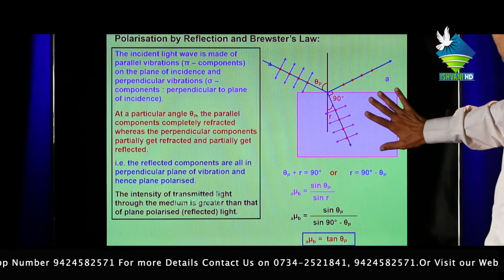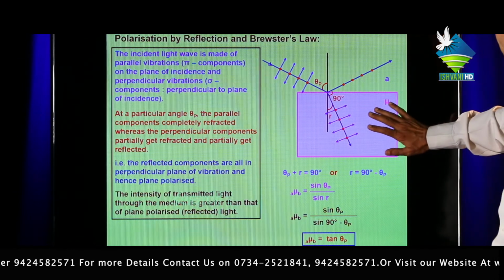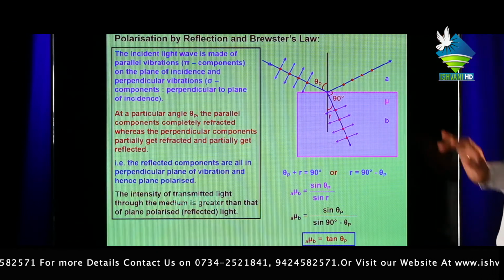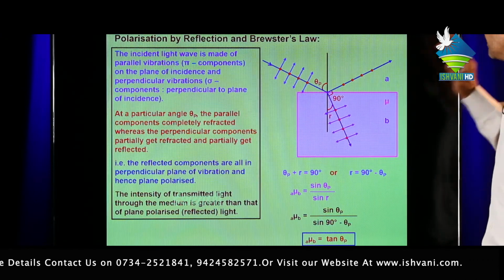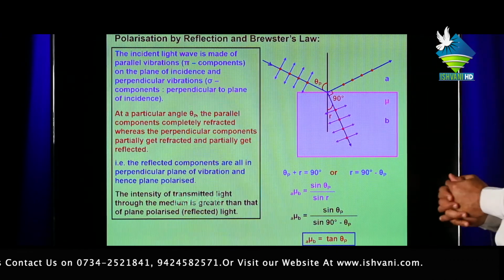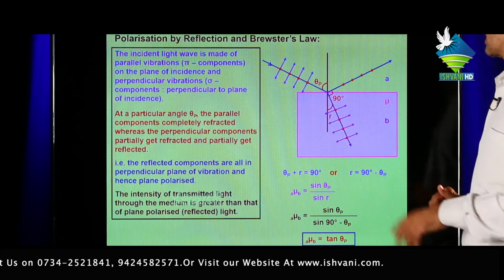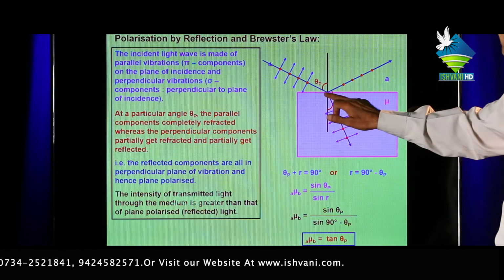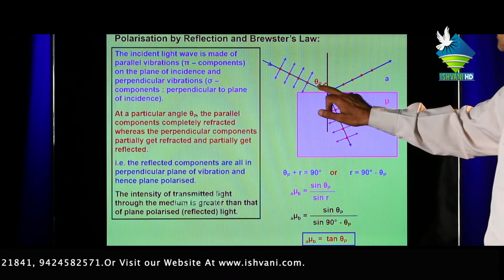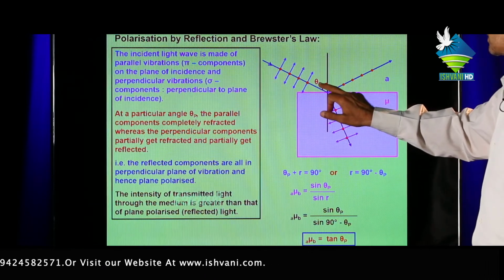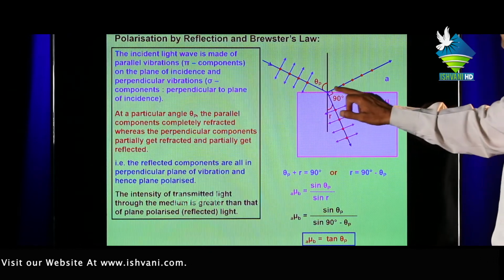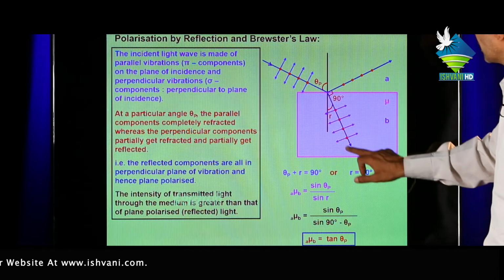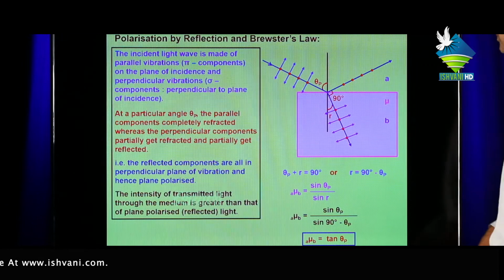Now let us consider this is the denser medium of refractive index mu, shown by B. This is the rarer medium, air, shown by A. Now let us consider an unpolarized light incident at this point at the angle theta p. This is called the angle of incidence. Then one part is partially reflected and the other part partially refracted.